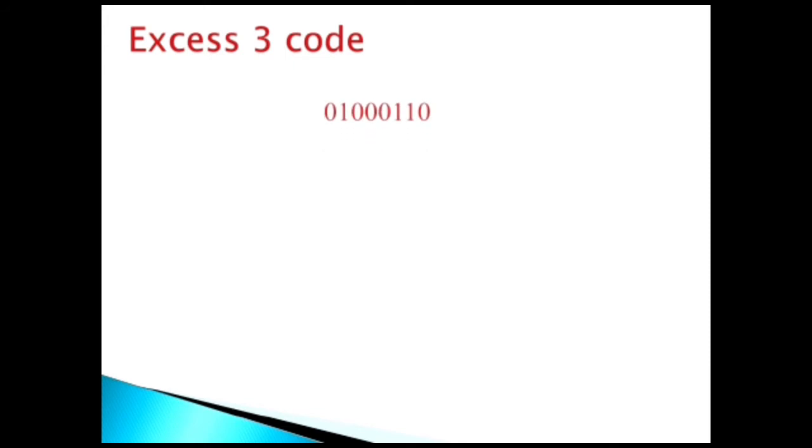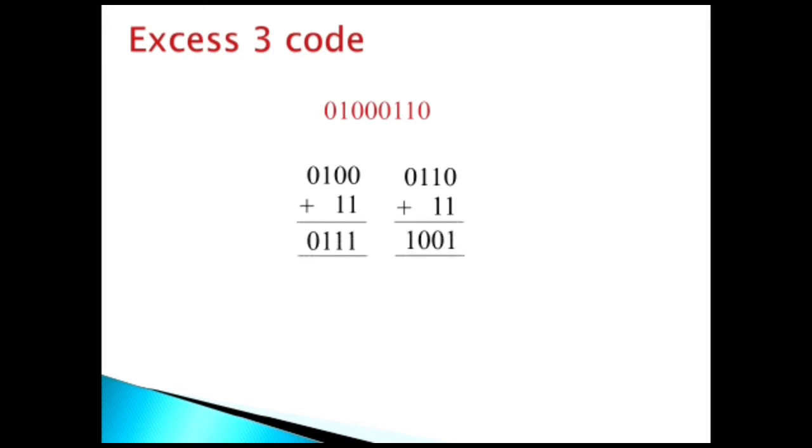Let us take another example. This BCD number, a binary number, is converted into the excess-3 code. First we will make the pairs of this binary number. Now we will add the 3 in both the BCDs. We will have the result like this, and now this BCD number is converted into the XS3 code, and this is the result of the problem.